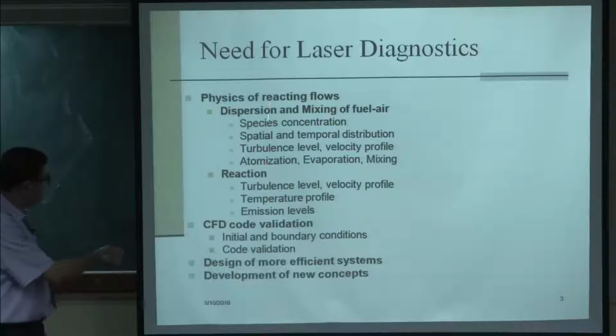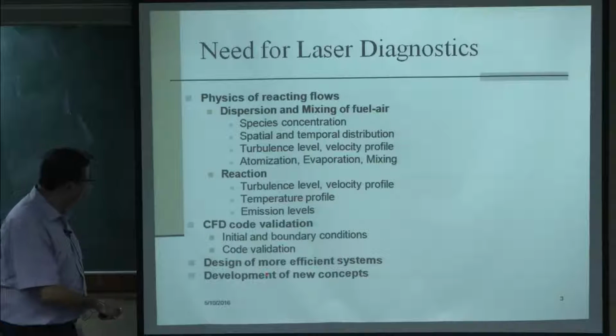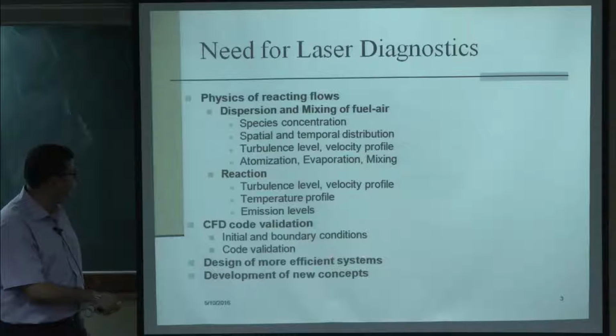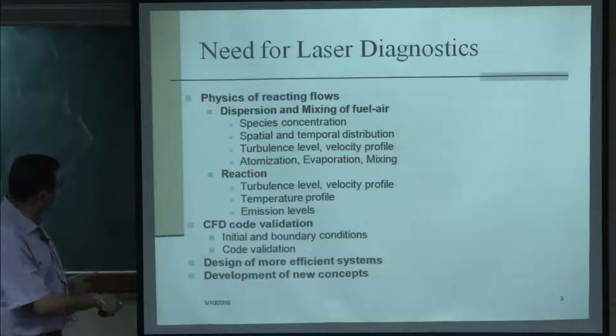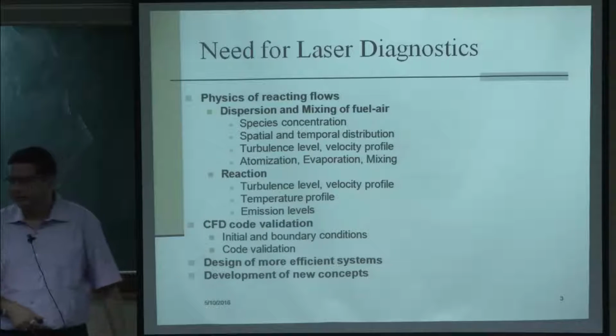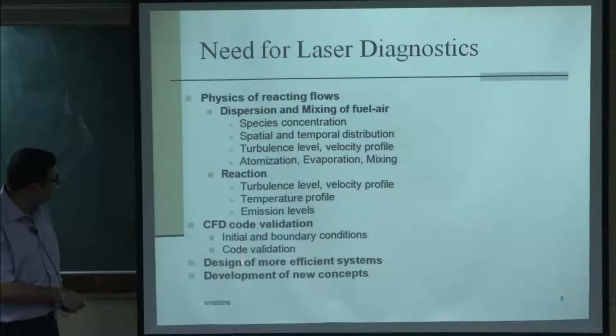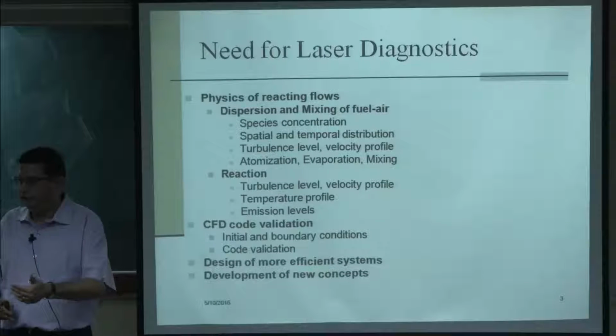When these two are done, we have a much better understanding of the system, so the design of a more efficient system can be taken up. We can see the dependence of various parameters on the performance of the system, and once we see that, we can suggest changes in the system to make it more efficient.